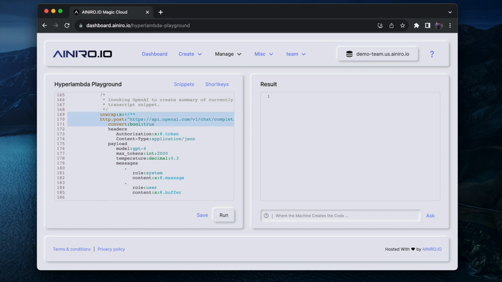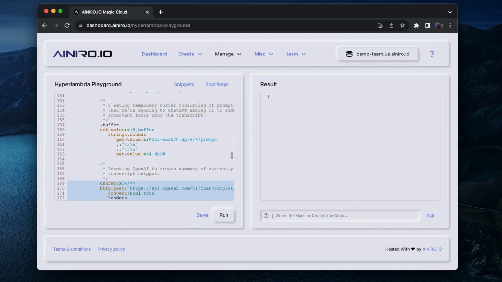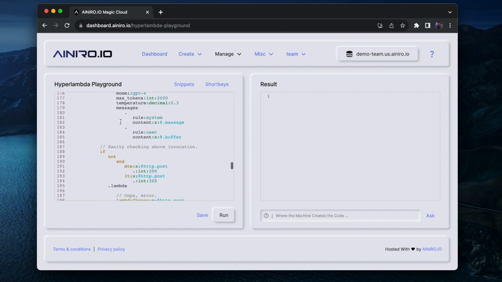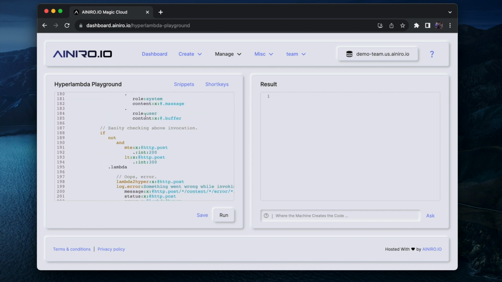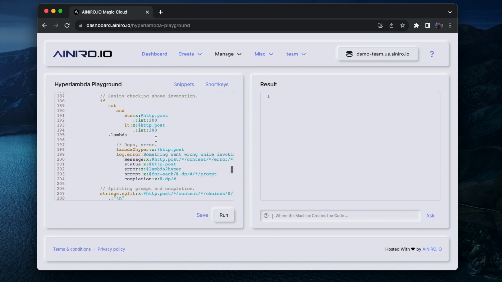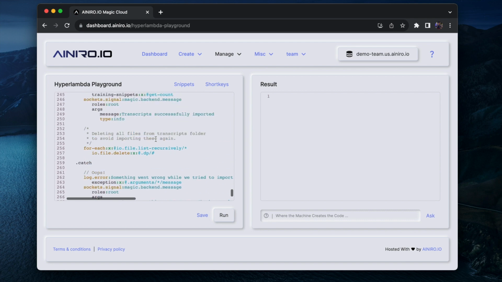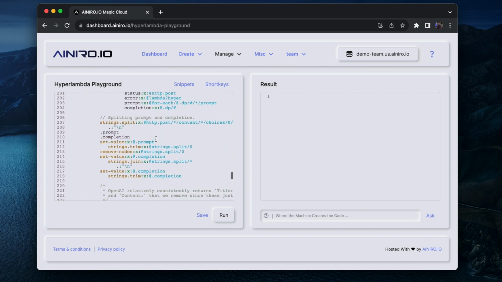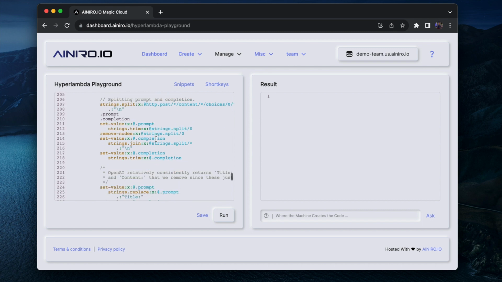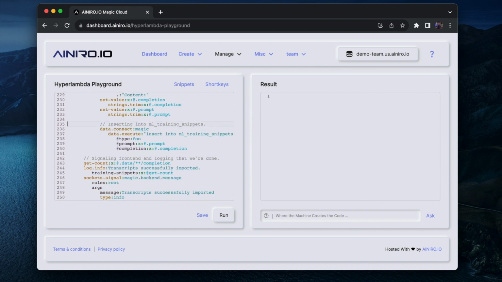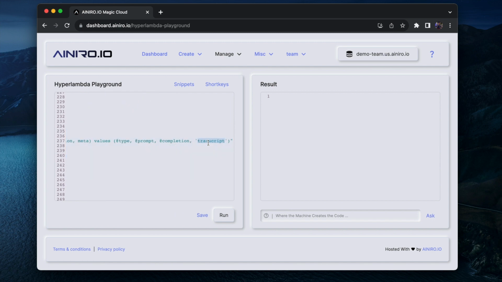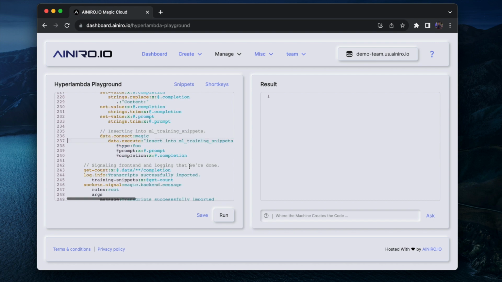Here it's invoking ChatGPT. As you can see, it's getting my token from my configuration settings up here, then it's passing in the system message, and then the content. And then it's storing these further down here. If we find data.connect here somewhere, here we go. Then it's storing this into training snippets, importantly passing in a meta value for that particular table being transcript, allowing me to easily delete all of the transcripts later.